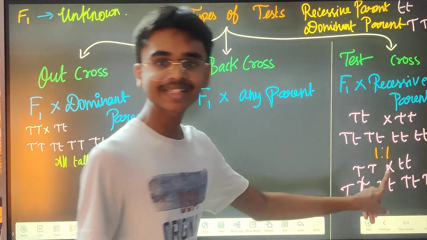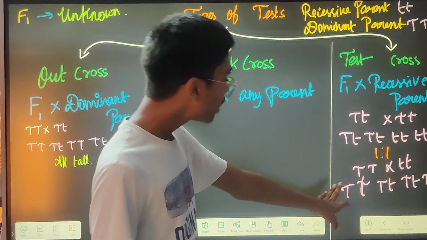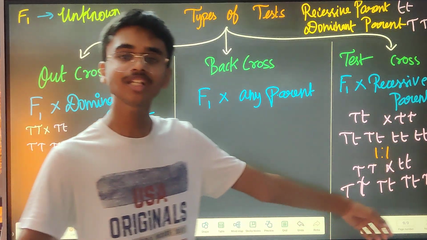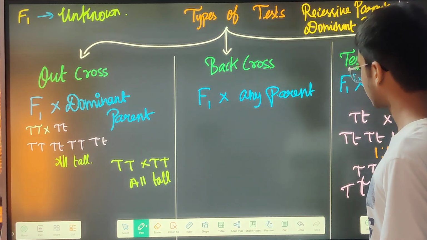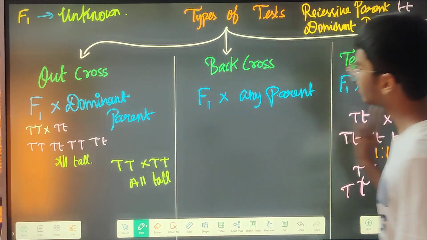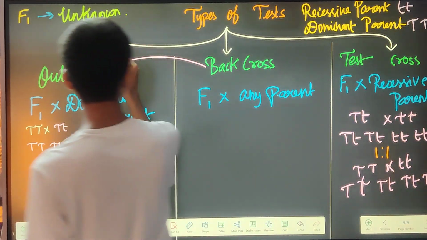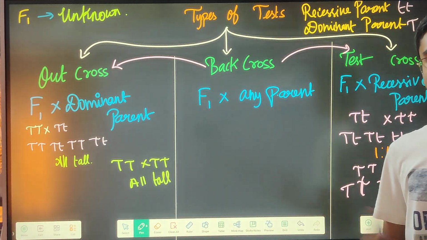When it is like this, you can determine that it is heterozygous tall. But when everything is tall, then you can determine that F1 is homozygous tall. That's it. And outcross is a type of back cross, test cross is also a type of back cross, you can keep it like that.